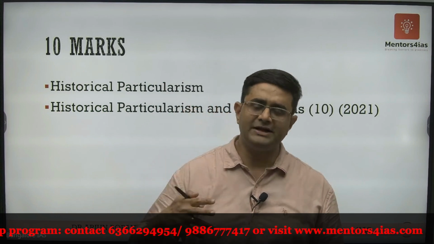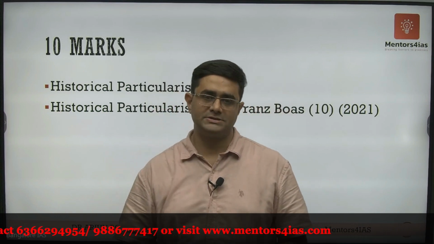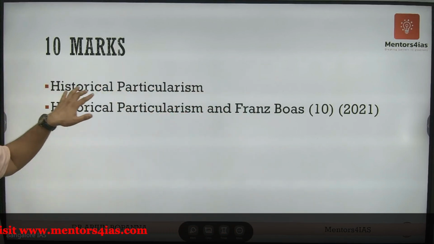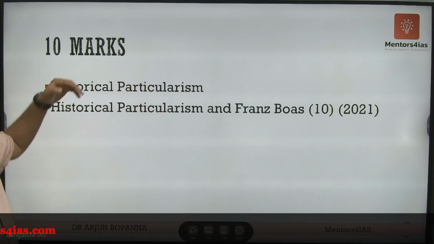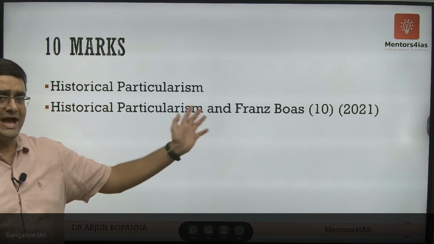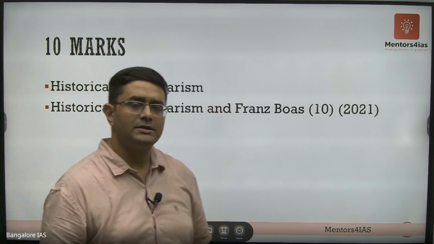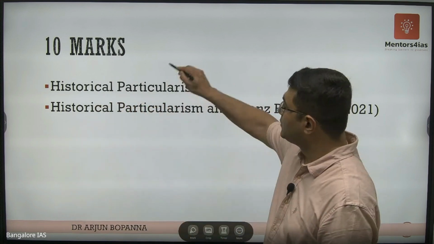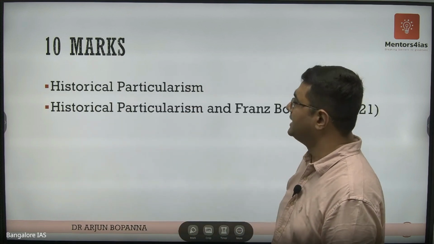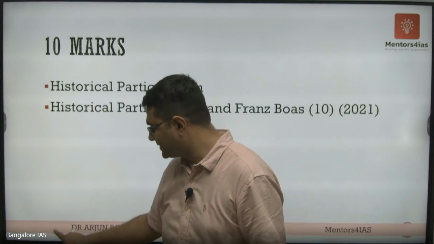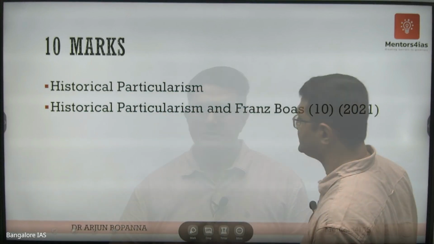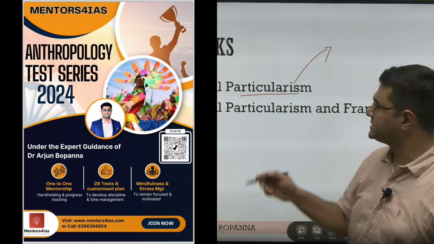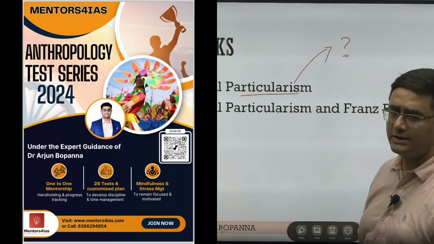Now, there are different types of 10-marker questions that can be asked. One that I have put over here, which was asked previously, is historical particularism. And similar to that, historical particularism and transpose. Here, the main focus of your answer is obviously going to be historical particularism. But what all you are supposed to write in this particular topic is something you need to keep in mind. It's an open-ended question, so what all are you going to write over here?